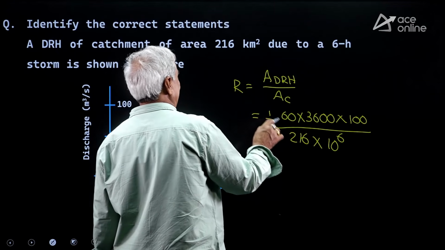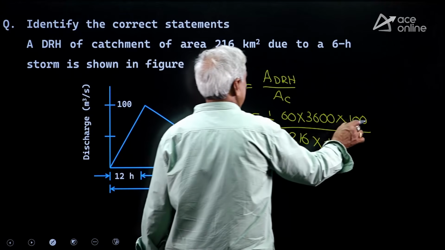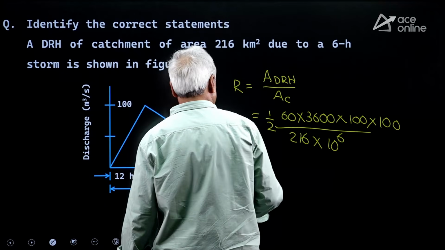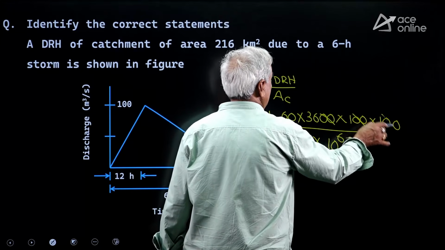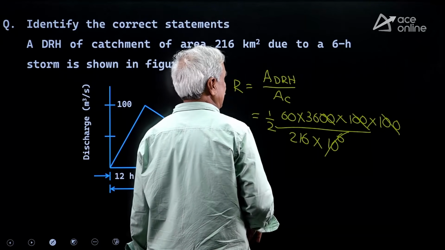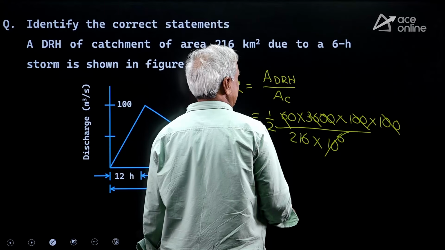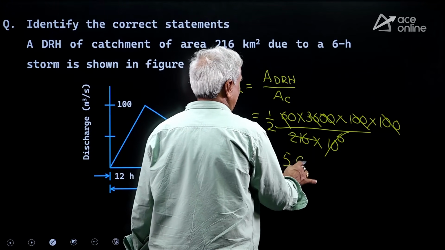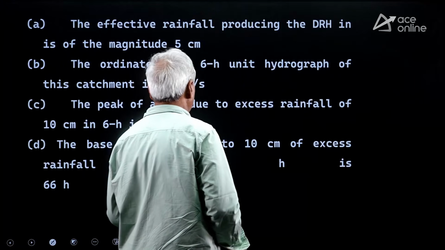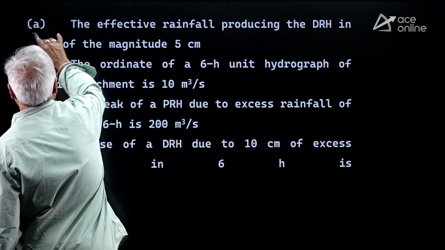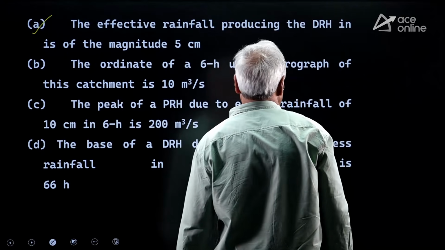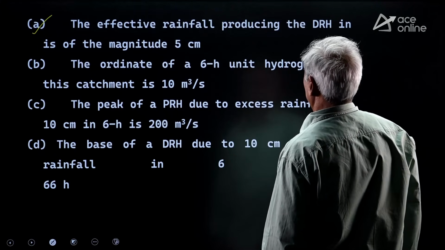Meter cube by meter square is meters. I want centimeters. Multiply with 100. 2 zeros will get cancelled. 36 into 6 is 216. 10 by 2. Effective rainfall is 5 centimeter. Yes, A is correct. Effective rainfall producing DRH is 5 centimeters is correct.